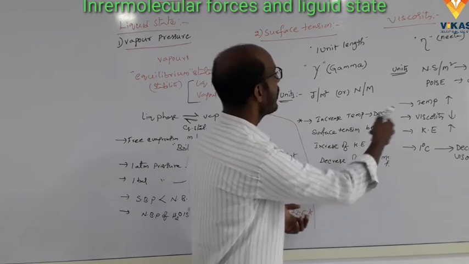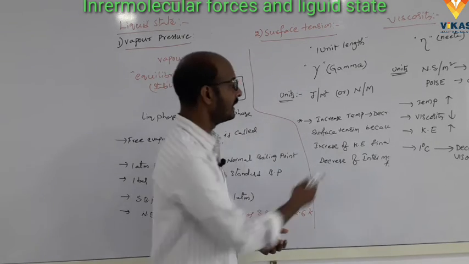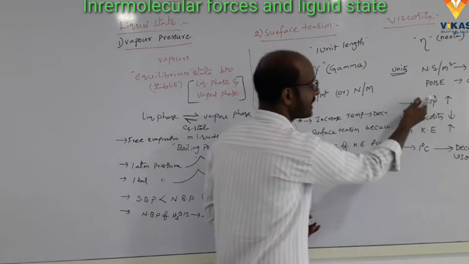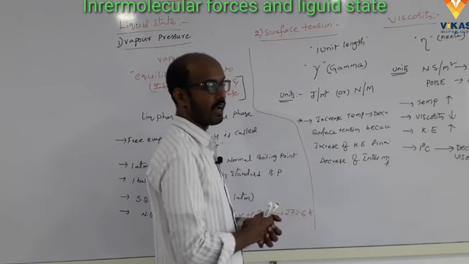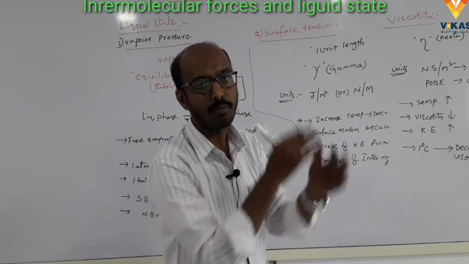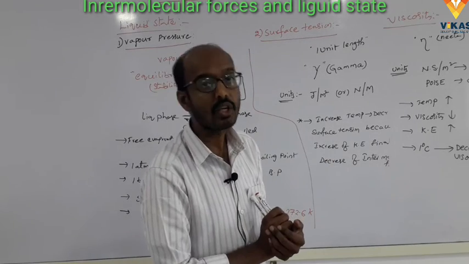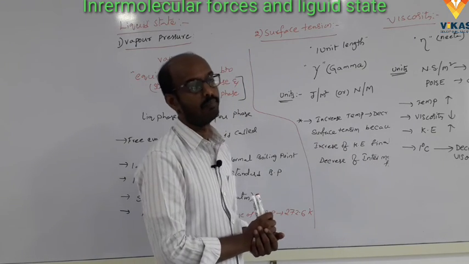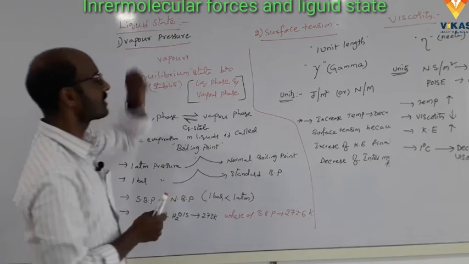Here are the two common points in surface tension and viscosity. If the temperature increases, the surface tension decreases. If the temperature increases, the viscosity decreases. Finally, when temperature increases, surface tension and viscosity both decrease because of increasing of the kinetic energy. This is the total about the liquid states.